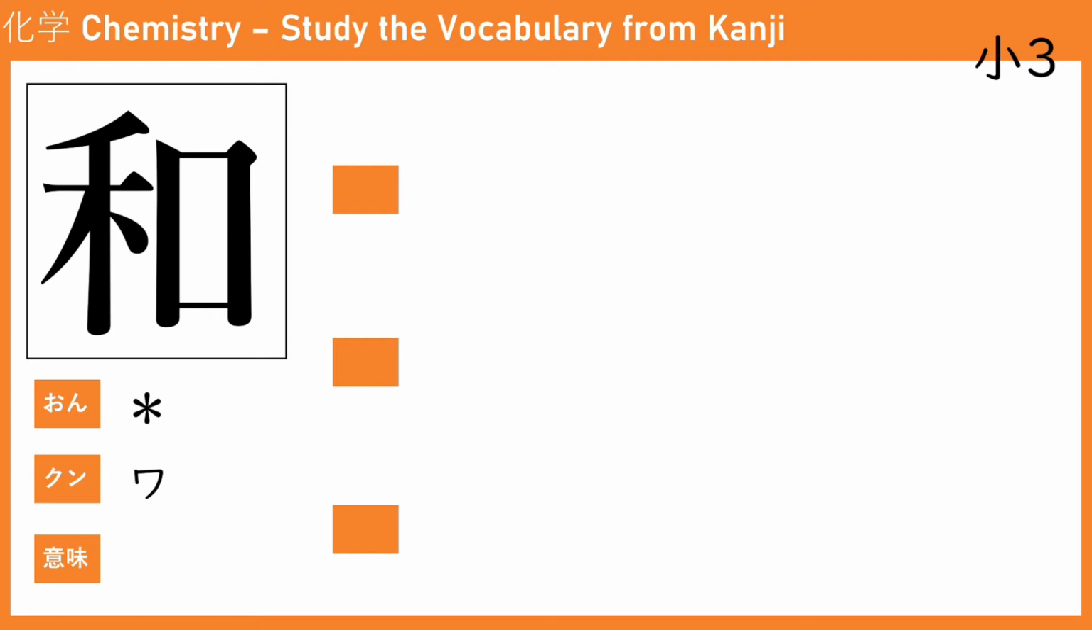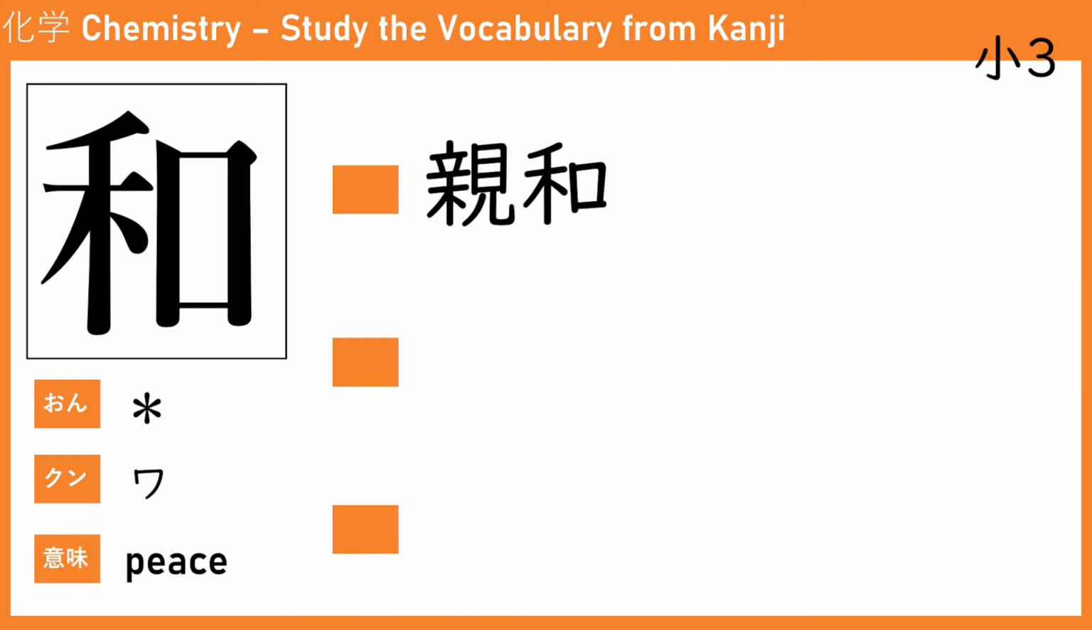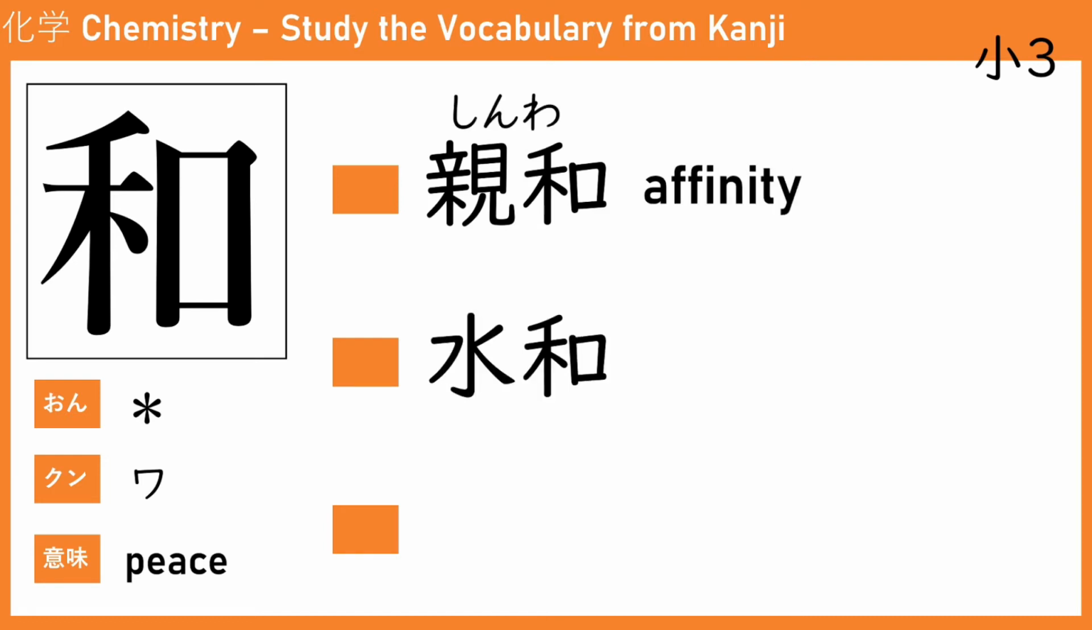This one is wa, which means peace. We have learned this before. Shinwa, which means affinity. Next one is water with wa, suiwa. Suiwa is hydration. It's the peace with water. So if you put a substance and it can absorb the water, it means that it becomes hydrated. Suiwa.